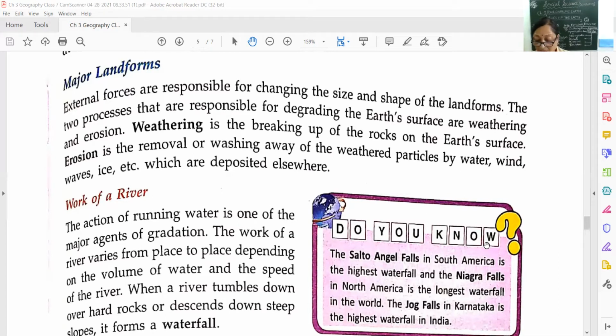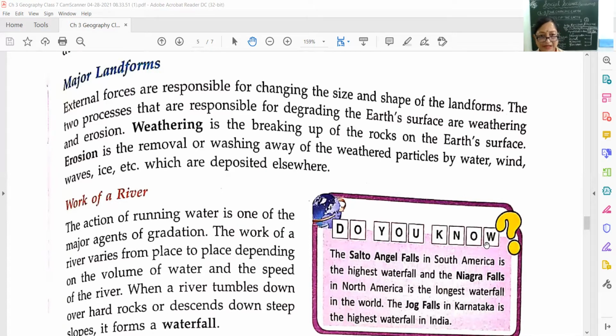So, the two processes that are responsible for degrading the Earth's surface are weathering and erosion. Weathering is the breaking up of the rocks on the Earth's surface.